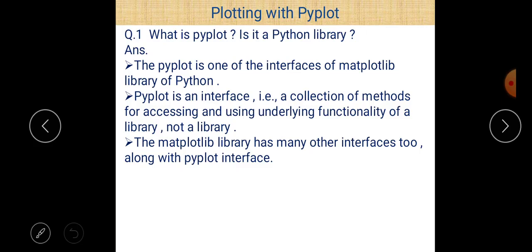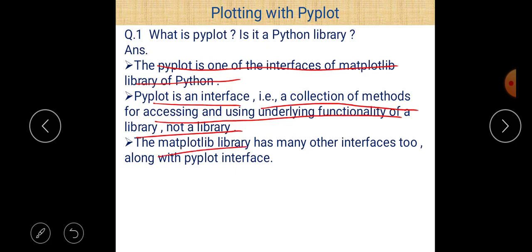First point, pyplot is an interface, or we can say that it is a collection of methods for accessing and using the underlying functionality of a library, not a library. And the matplotlib library has many other interfaces too, along with the pyplot interface. Pyplot is actually one of them.